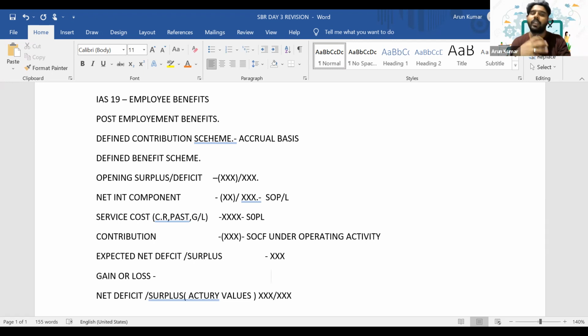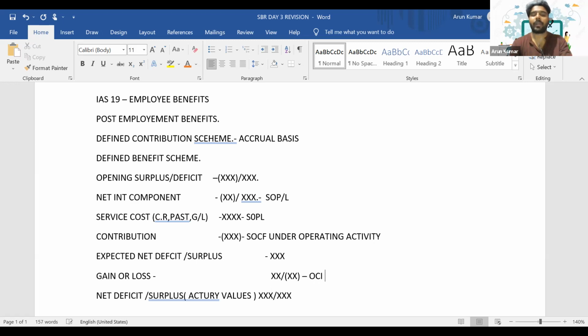Maybe we expected a lower liability, but actually the liability is more. There will be a difference between the expected net deficit or surplus and the actual net deficit or surplus, and it will lead to a gain or loss. This is known as remeasurement gain or actuarial gain or loss.